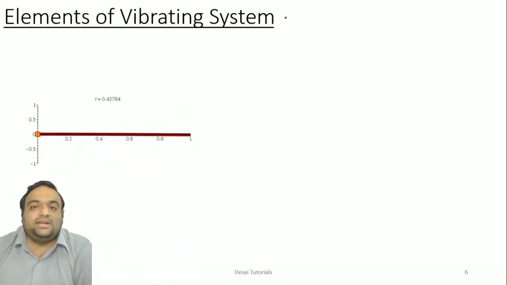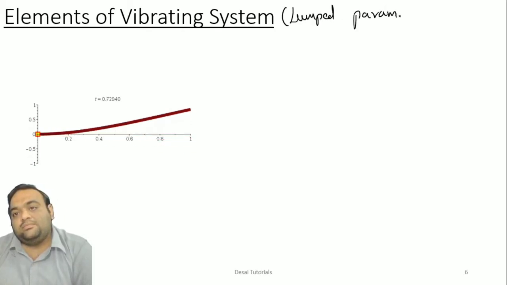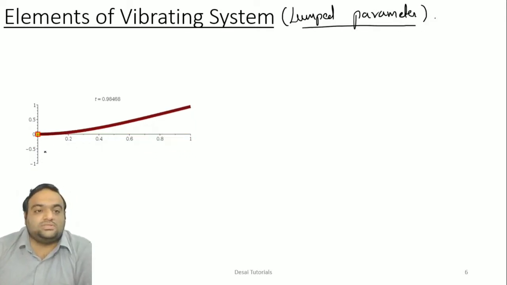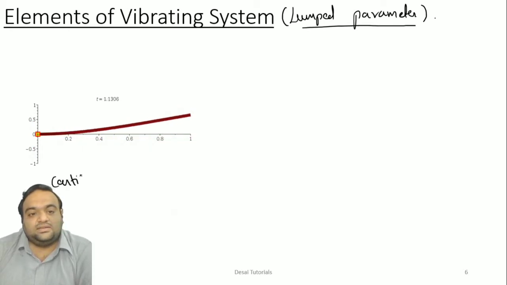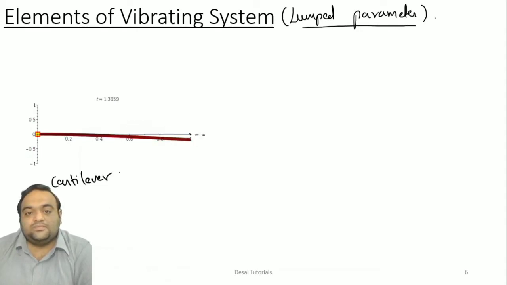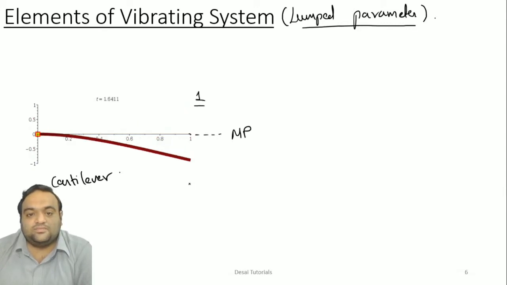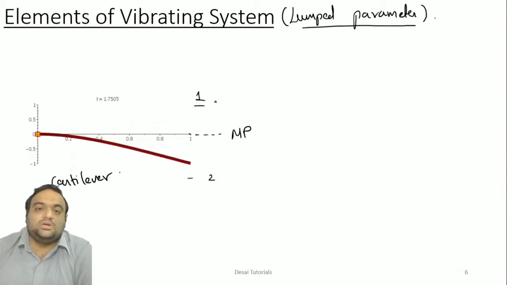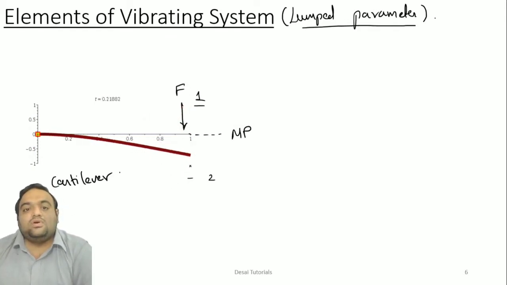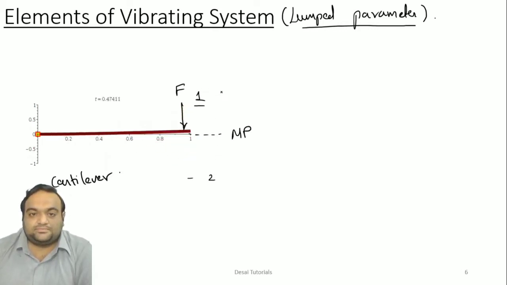Next, elements of the vibrating system, or you can say lumped parameters of a vibrating system. As you can see here, it is a cantilever beam which is oscillating between two extreme positions. Let us say this is your mean position, position 1, and this is position 2. When I push this cantilever beam, it starts oscillating.